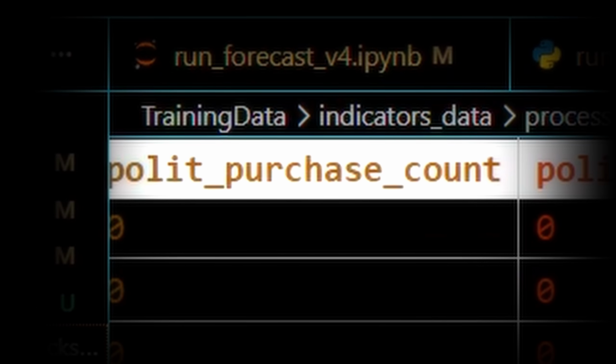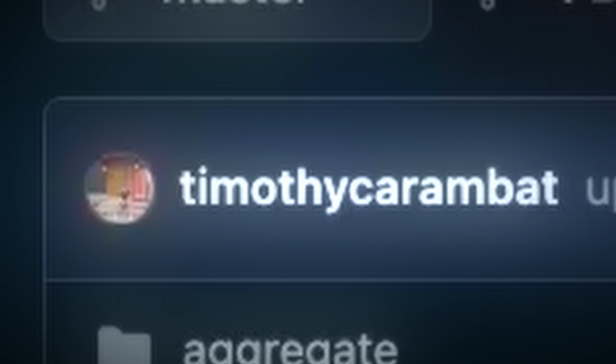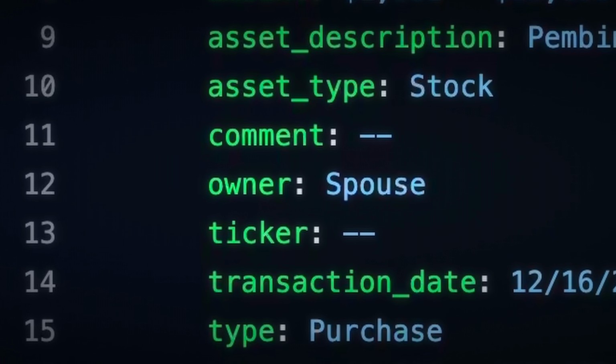I want the shares they sold, the shares they bought, how much money did they spend, and were they on stocks, and were they on options? And to my surprise, this absolute legend has already created this data set. Have mercy on my soul, they categorized everything. They even wrote down if their spouse made the purchase.